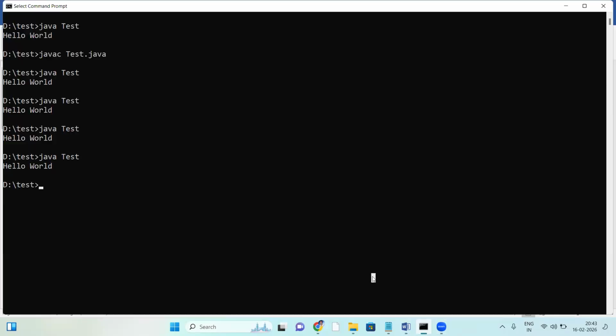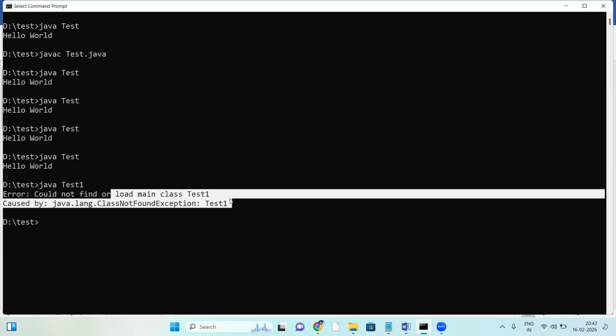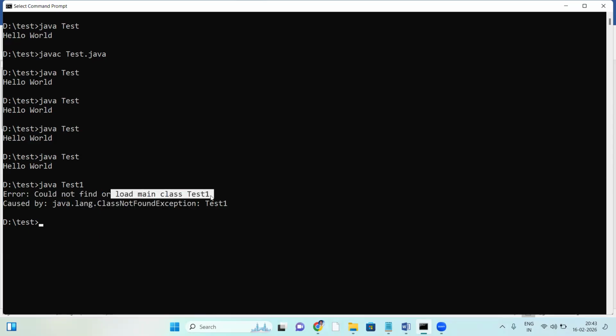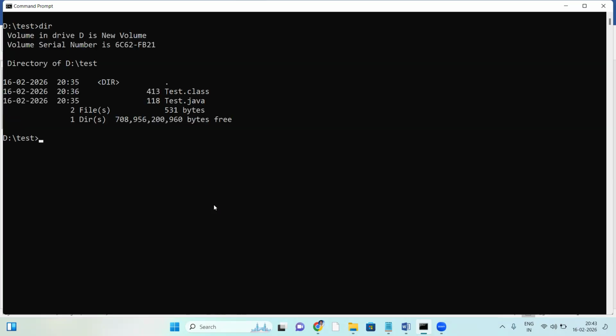Okay, see this: java test1. See, could not find or load main class test1, right? The class loader checks for test1.class, and it is not available, so you get the class not found exception. It is unable to load it, right? This exception is from the class loader. Right here they say tested.class.